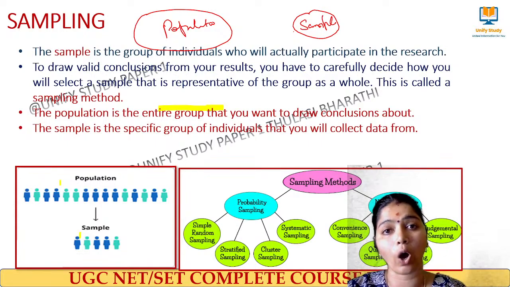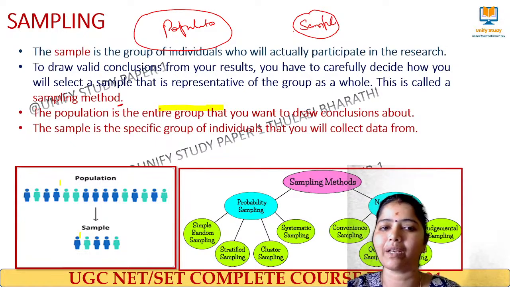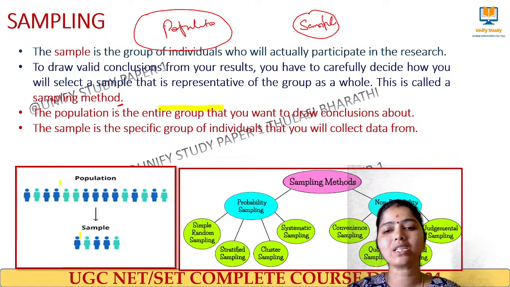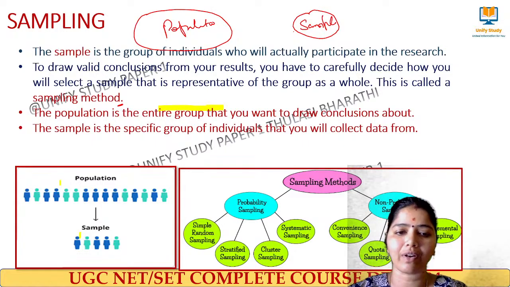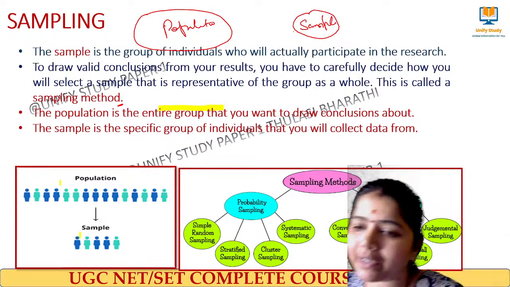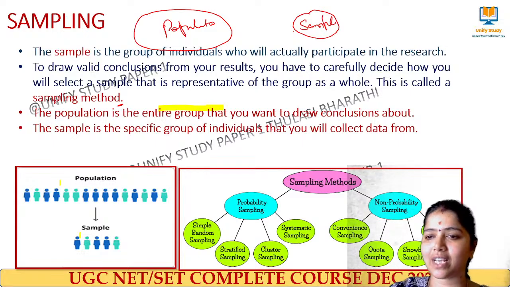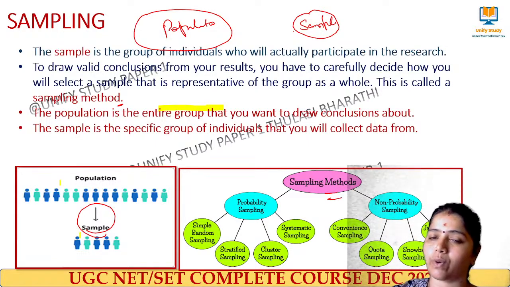How we select is called the sampling method. Sampling methods can be of two types: one is probability sampling methods, another is non-probability sampling methods. From the whole population, when we select, we call it a sample. And under sampling methods we have two types: probability sampling and non-probability sampling.